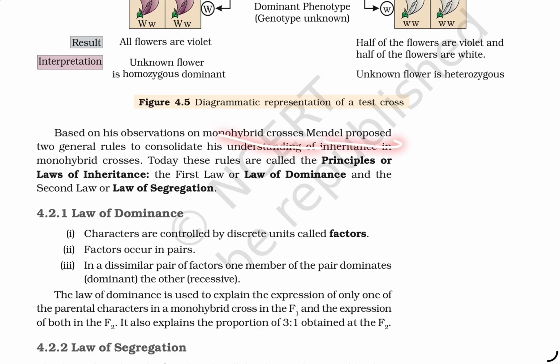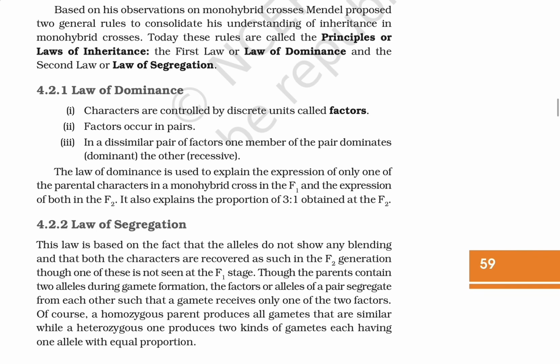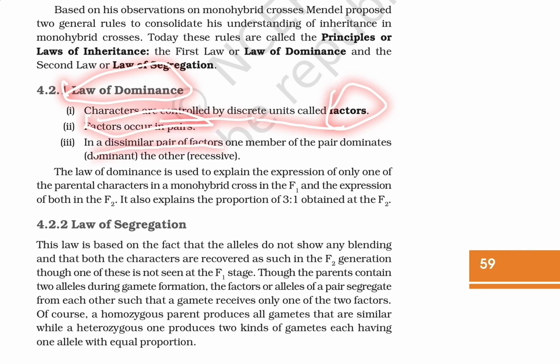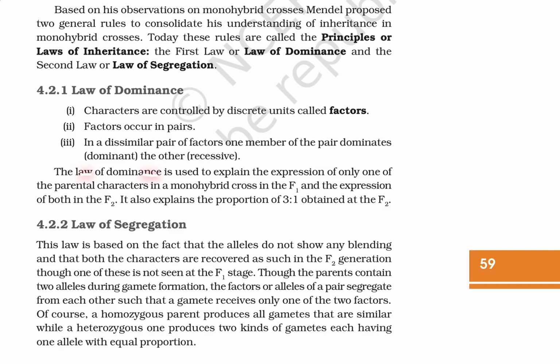Based on observations of monohybrid crosses, Mendel proposed two general rules to consolidate his understanding of inheritance in monohybrid crosses. Today, the rules are called the principles or laws of inheritance: the first law, or the law of dominance, and the second law, or the law of segregation. Law of dominance: characters are controlled by discrete units called factors. Factors occur in pairs. In a dissimilar pair, one member of the pair dominates the other, as dominant and recessive.